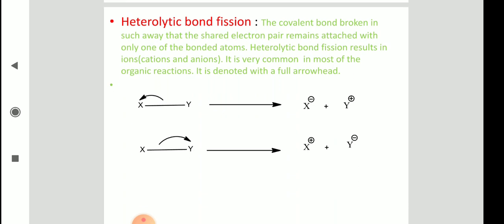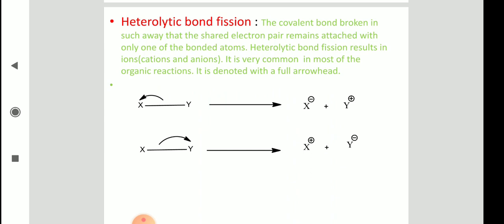Let us consider XY is a covalent molecule. The bond is breaking heterolytically. It is represented with a full headed arrow. You can see here the full headed arrow. When it is breaking like this, you will get X minus, Y plus.